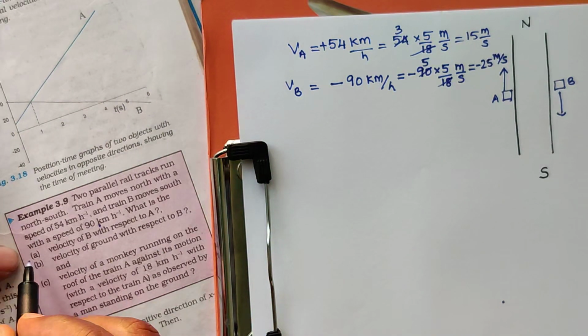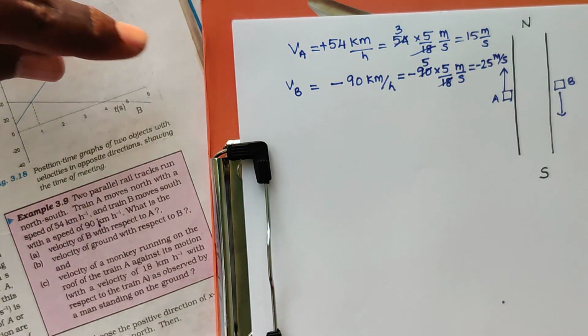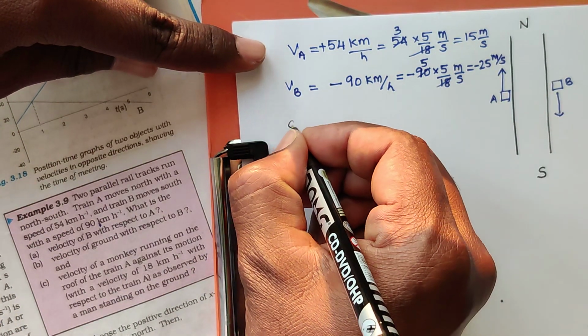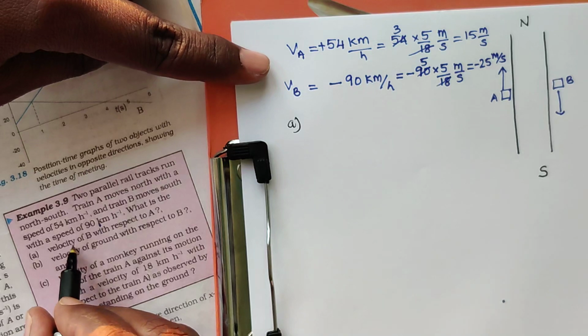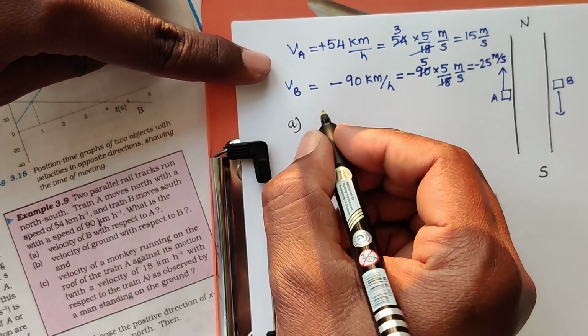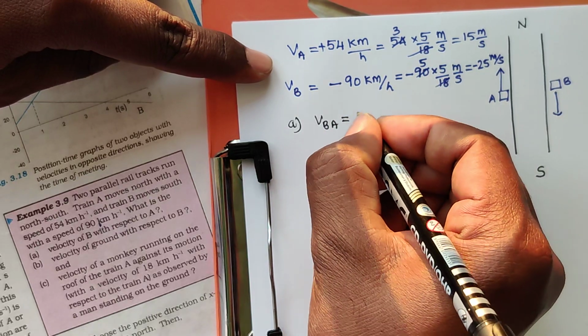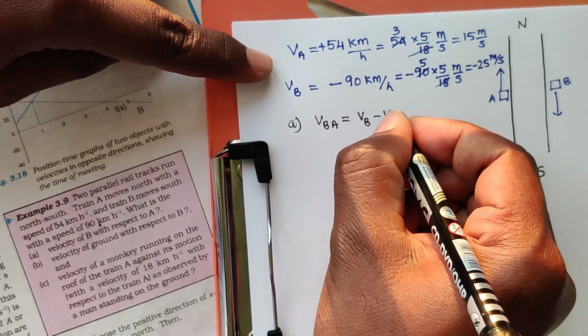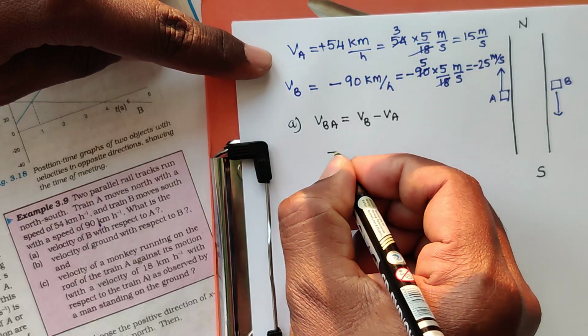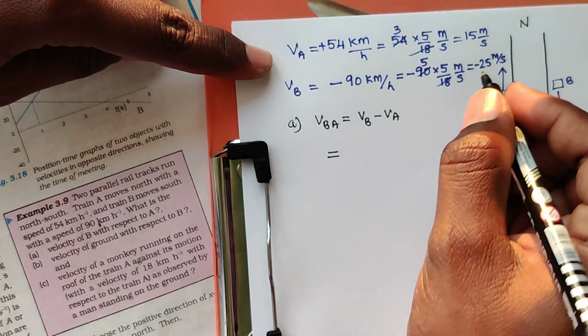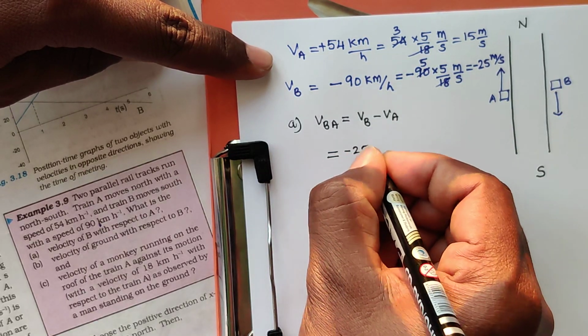Now the question is, what is the velocity of B with respect to A? That is Vba. Vba is nothing but Vb minus Va. Vb is how much? Minus 25 meter per second.